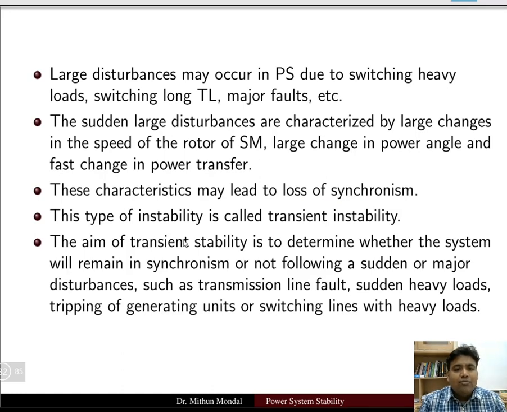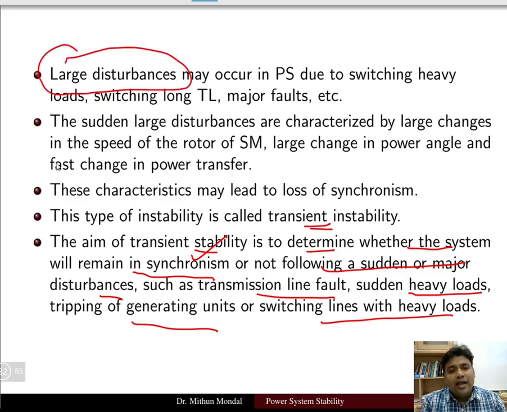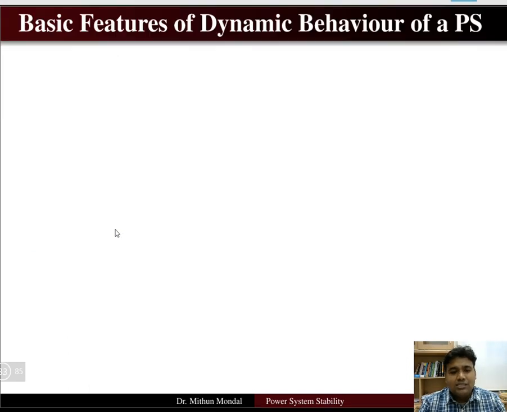The aim of transient stability is to determine whether the system will remain in synchronism or not following a sudden or major disturbance such as transmission line fault, sudden heavy load, tripping of generating unit, or switching lines with heavy load. So these are basically the large disturbances that we are talking about. The aim of transient stability is to determine whether the system will remain in synchronism or not when a large disturbance has occurred.